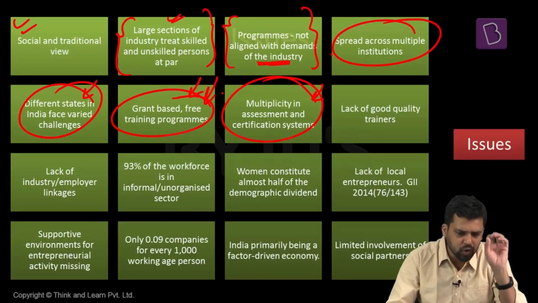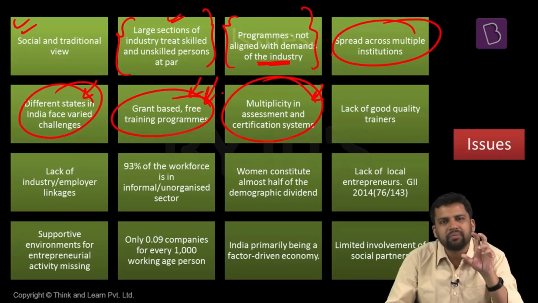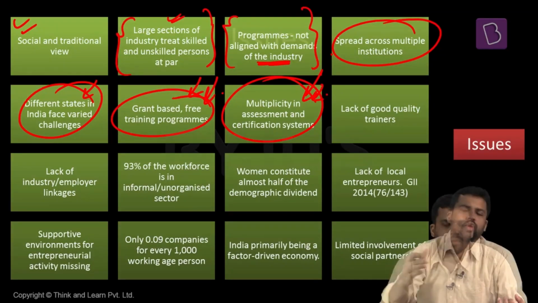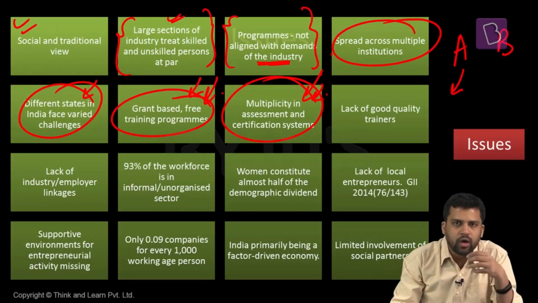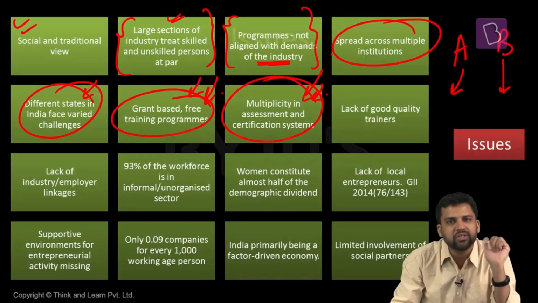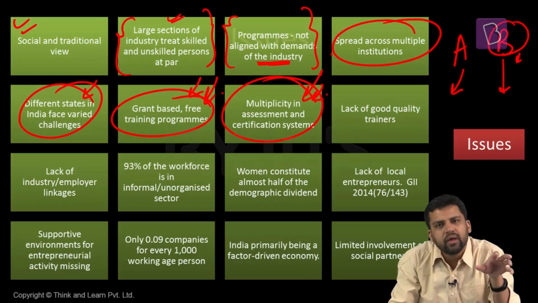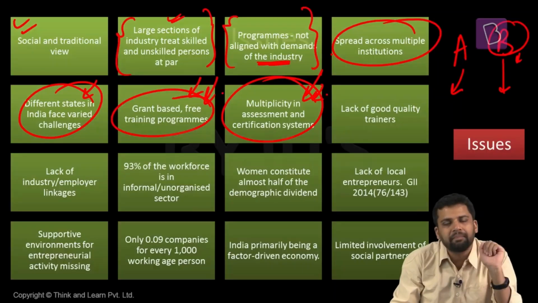Whenever you go for skill development, you enroll for the program. After that, there is a certification mechanism. That means whether you have acquired the skills or not is tested by some third party body. Now in case of India, what happens is there are multiple certification systems. So A will be testing your skills, and if it finds that you have acquired the skills, it will give you a certificate. Some people will go for B, another certification system. If B finds that you have acquired skills as per its standards, you will get a certificate. So when you are having multiple certification systems, it can be confusing at times. Now which system is good, which system is bad. So there is no uniformity here.